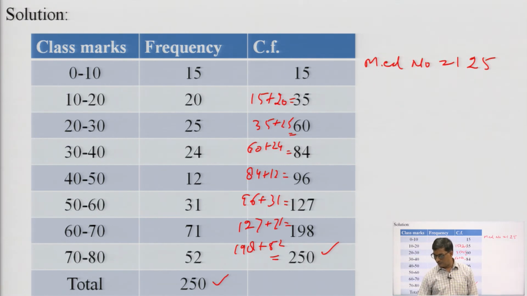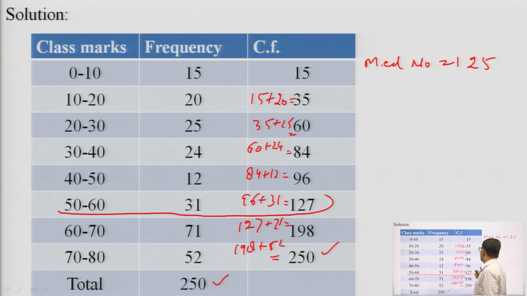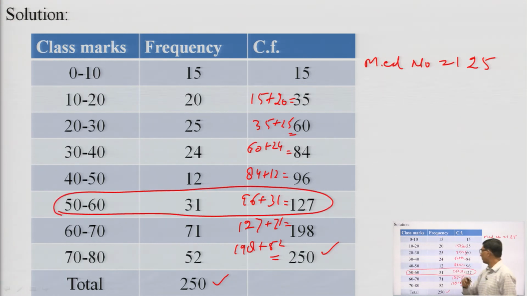Okay. We see that 125 lies in the CF 127. So, this is the median class. Now we find the value L1.